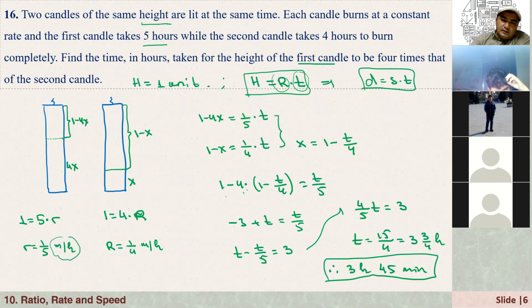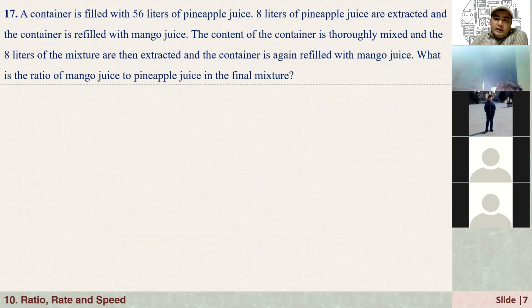Anyway, that's also one famous problem. It's simple, but I don't know why, when I ask this question to a lot of students, they don't understand, or if they understand, they cannot solve it. The idea is simple again. We are just using this equation again: Z is equal to x times y. Here, this one is the height, this one is the rate, and this one is the time, depending on the context.